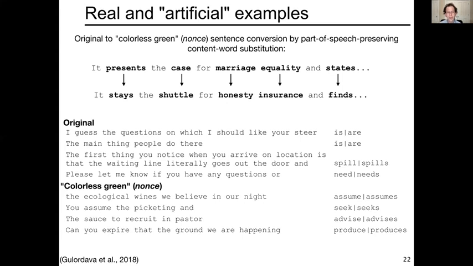But here are some examples of non-sentences. The ecological wines we believe in our night, assume or assumes. You assume the picketing and seeker seeks. The sauce to recruit in pastor, advisor advises. Can you expire that the ground we are happening, producer produces?